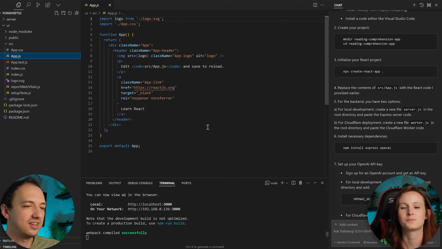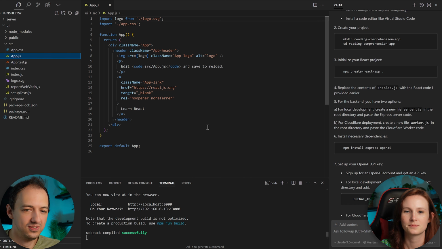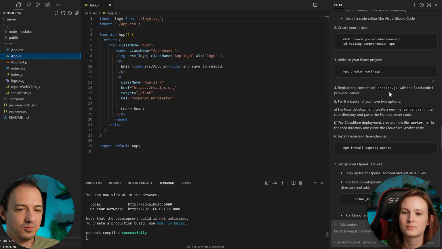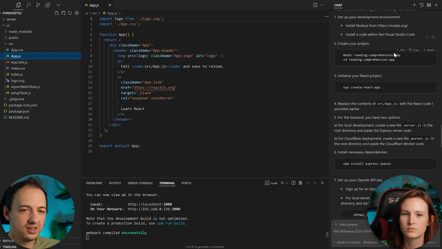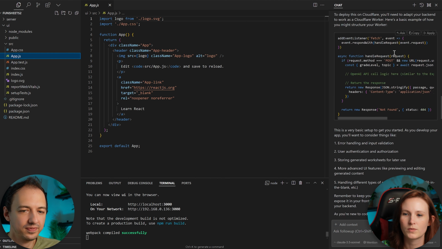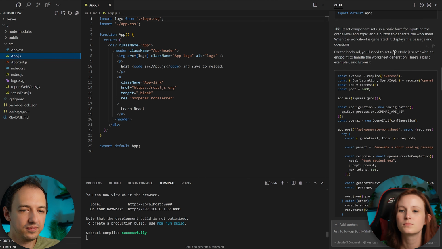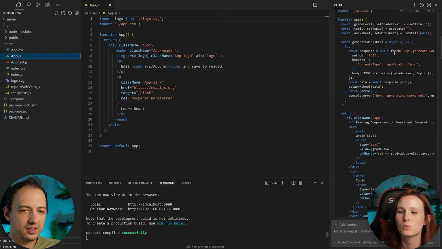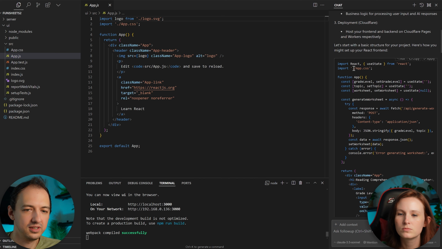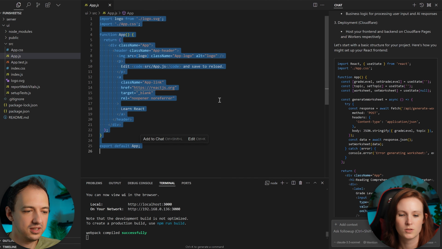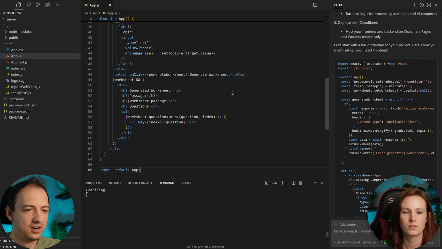Yeah. Cool. All right, so now you can replace these contents with the React code that Cursor provided earlier. So I have to scroll up to this thing? Yep. Which one? The top one? Yes. There you go. You can just click that copy button right there. Whoa, it's kind of hiding from me. Yeah. There we go. And then just replace all of it. Yeah. All right, cool.